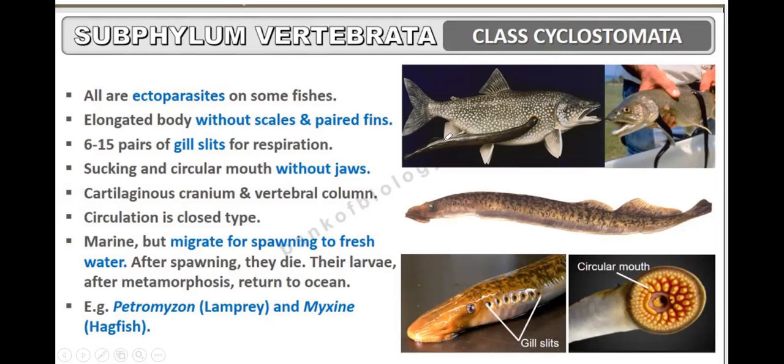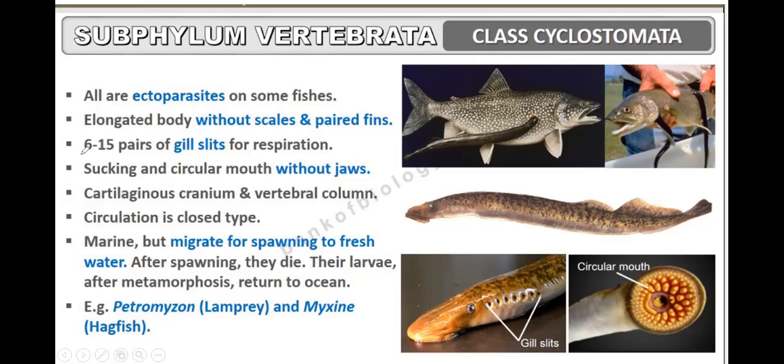Here this is the host, and the cyclostome is attached to the body of this fish. They have an elongated body, without scales and paired fins. There are no paired fins and no scales.